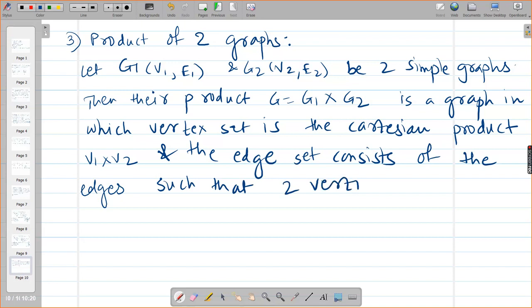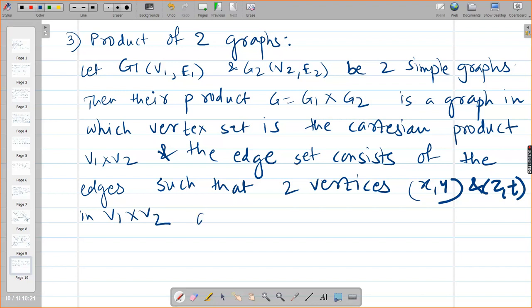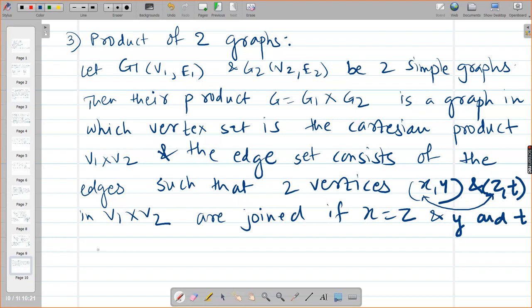two vertices (x, y) and (z, t) in V1 cross V2 are joined if x is equal to z, मतलब ये पहला एलिमेंट सेम है. Okay, and y and t are adjacent in G2.